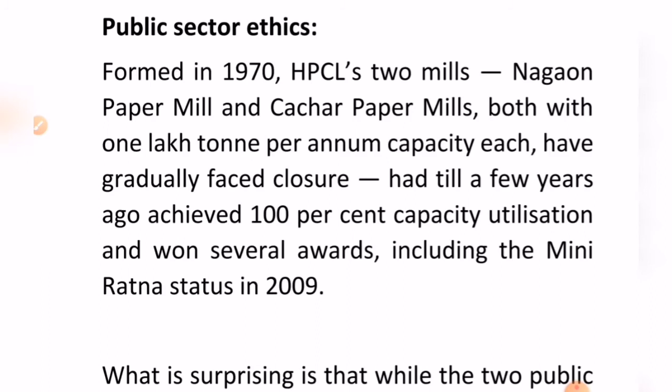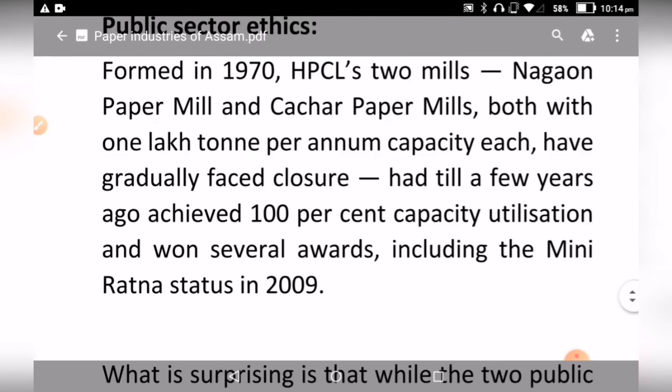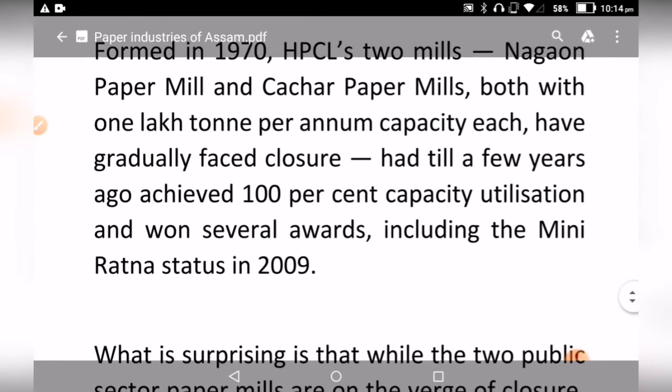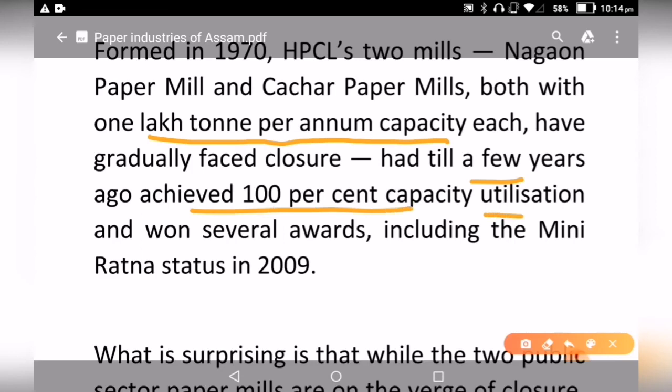Obviously there must be serious flaws which led to the building up of debts which the company failed to pay. Because if we see the history of these two paper mills, the Nagaon paper mill and Cachar paper mill, both have 1 lakh ton per annum capacity. It gradually faced closure, though a few years ago it achieved 100% capacity utilization.